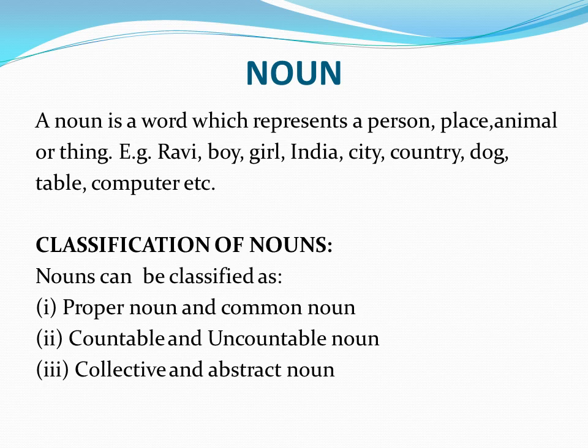Now let's see the classification of nouns. See, nouns can be classified as first, proper noun and common noun. Second, countable and uncountable noun. Third, collective and abstract noun. This is how nouns are classified. Now let's see one by one.